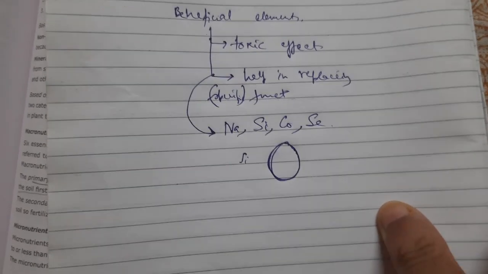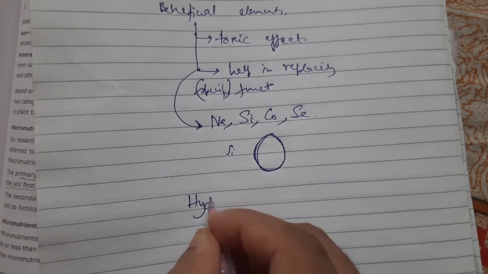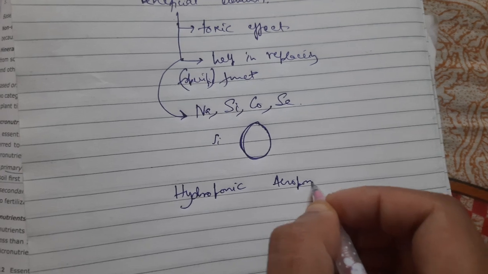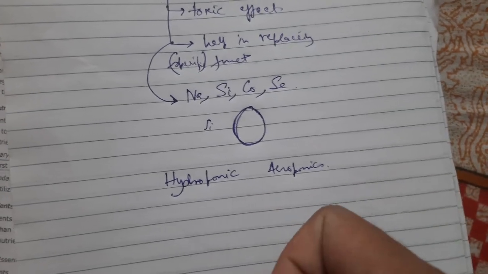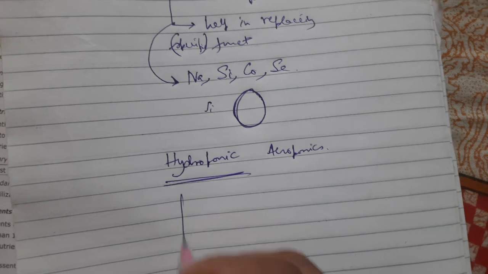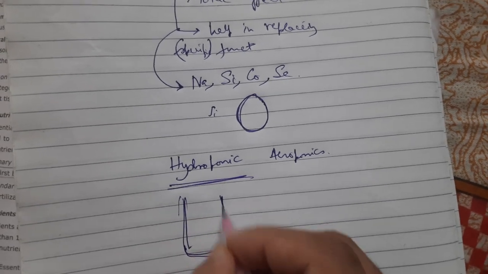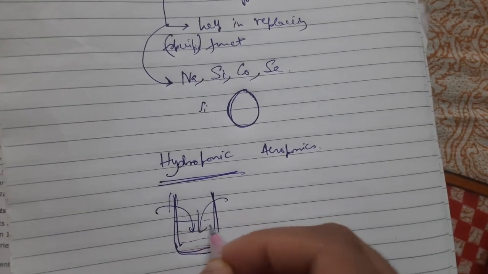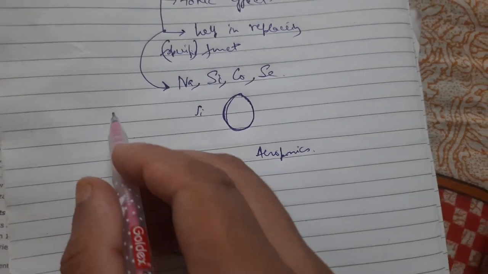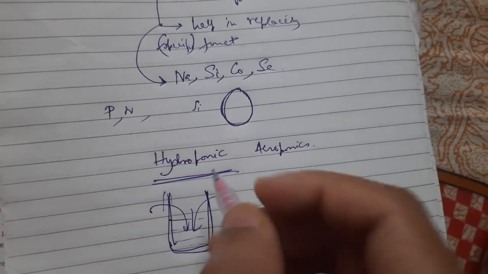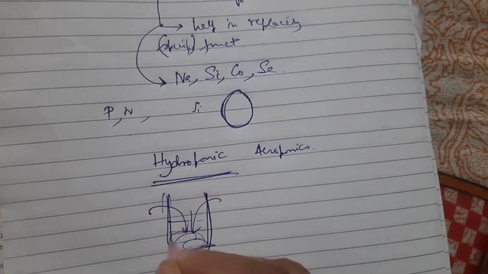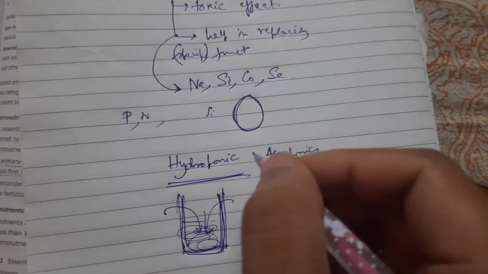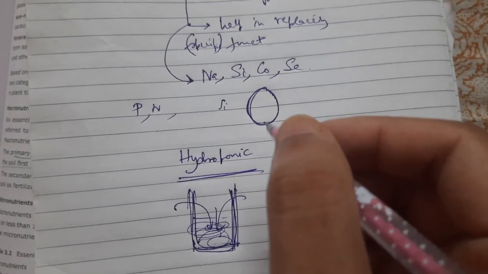And all these are actually tested by hydroponics or aeroponics. Now, what is hydroponics? Water is used. The plants are grown with the root in water, and compounds of the different elements, for example phosphorus, nitrogen, are added to this to make this a defined medium, because in soil we cannot absolutely know what's present, what are the particular elements in the soil.